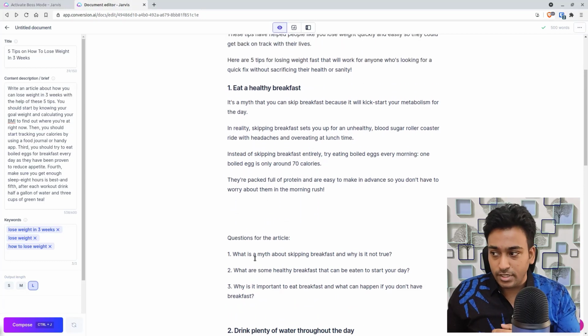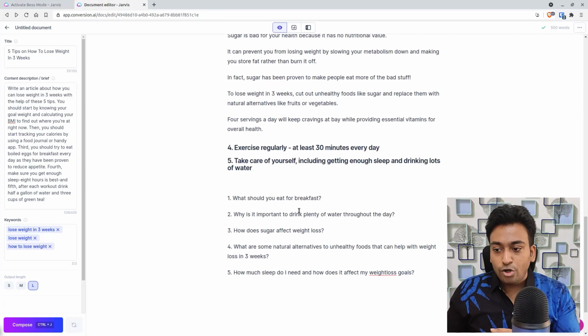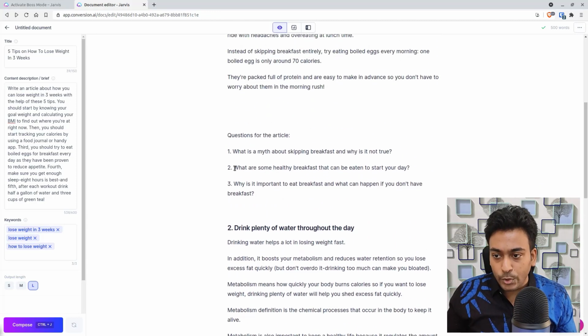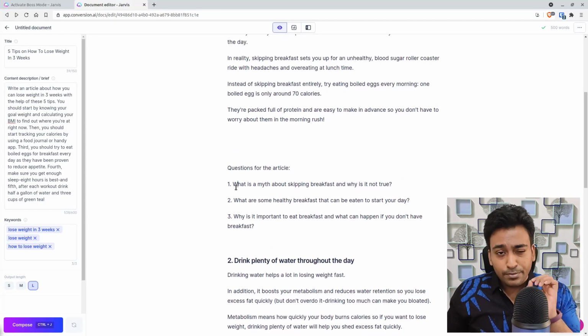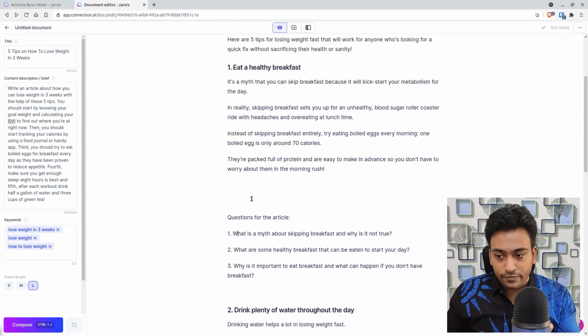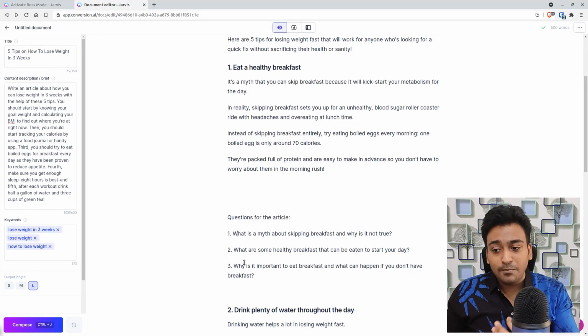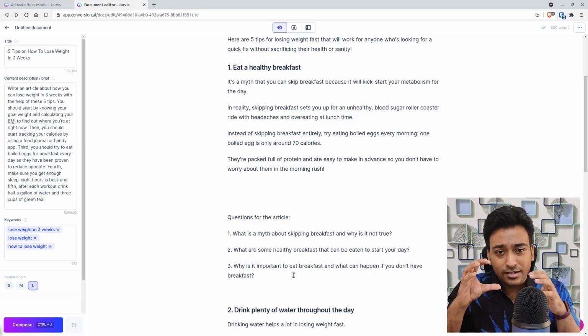Let's see this question context. You can see the earlier questions talked about all the different sections within this article. But if I go into these questions, I specifically tried with breakfast. What is the myth about skipping breakfast and why is it not true? What are some healthy breakfasts that you can eat to start your day? Why is it important to eat breakfast and what can happen if you don't have breakfast? You can see the context.